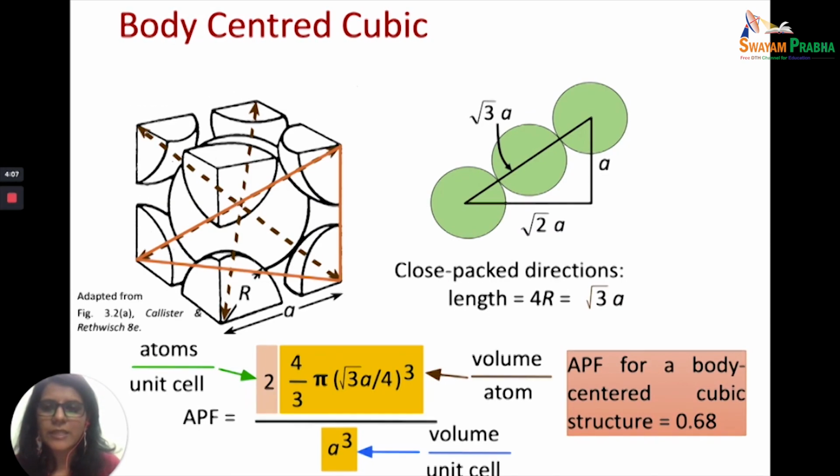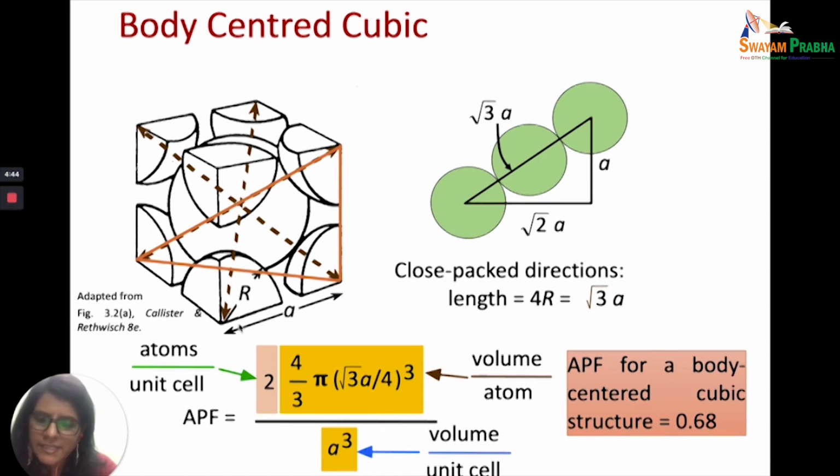Now let's take a look at the body-centered cubic unit cell. In the body-centered cubic unit cell, you have 8 corners being occupied by these spheres. Also, in the center, you have one atom, and this is how they are packed. Now let's see how this relationship goes. I was talking about the body diagonal. A body diagonal is when you go from one corner to the opposite corner. So just see, this is the body diagonal.